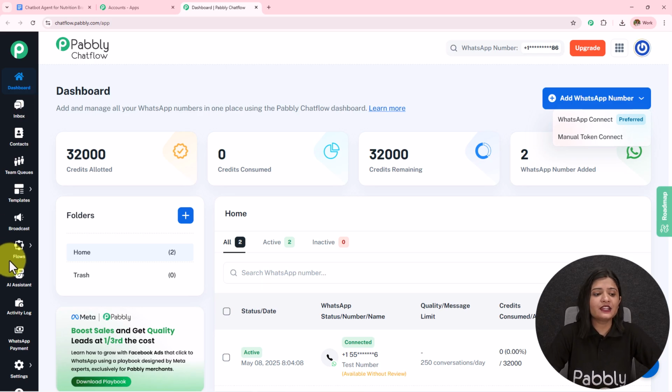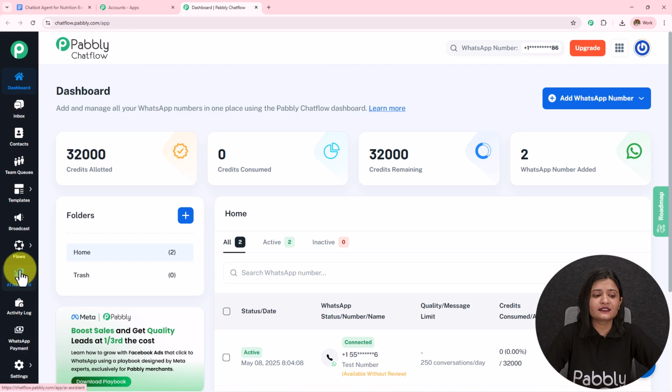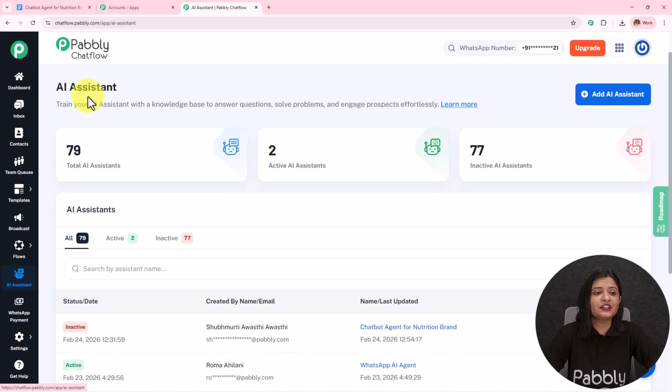Now to create this AI agent over here, I have this option of AI assistant. Let's open this. Here I've landed on this AI assistant page. You can see the total AI assistant, active AI assistant and inactive AI assistant.